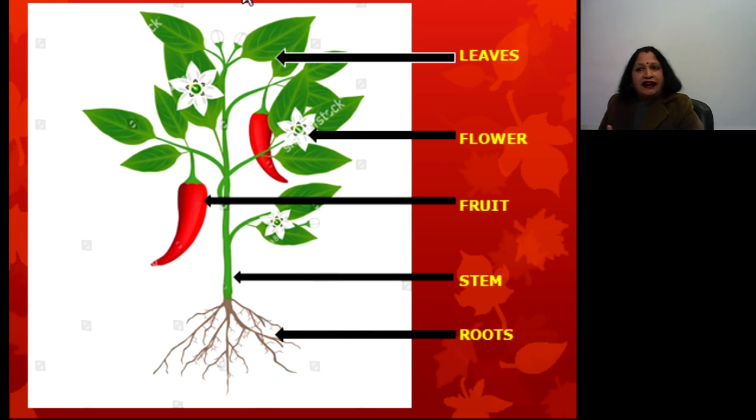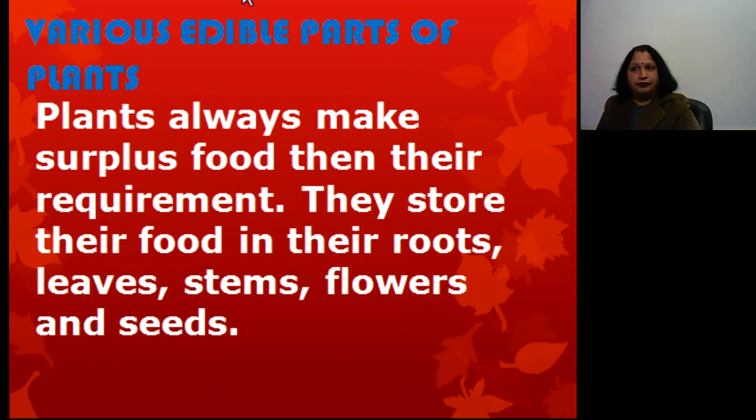So we know that some part of the food is utilized by the plant for proper growth and maintenance. The rest of the food is stored in the form of starch in various parts, maybe in roots, maybe in stem, maybe in fruit, maybe in flower and leaves. So now we discuss various edible or eatable parts of a plant.